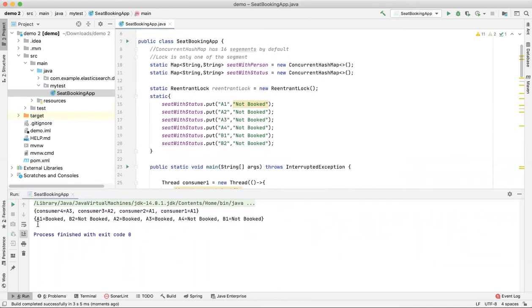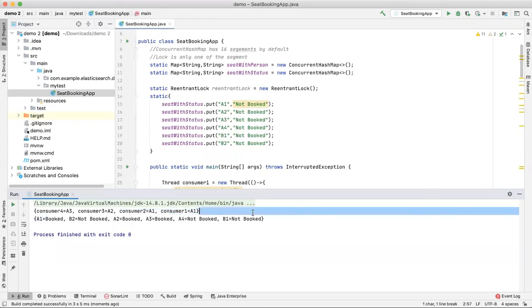So if you see here, consumer 4 and consumer 3 are fine, they already booked their seats. But in this scenario, consumer 2 also booked A1, and another consumer also booked A1. This should not happen. This is the wrong case: two consumers cannot book a single seat.